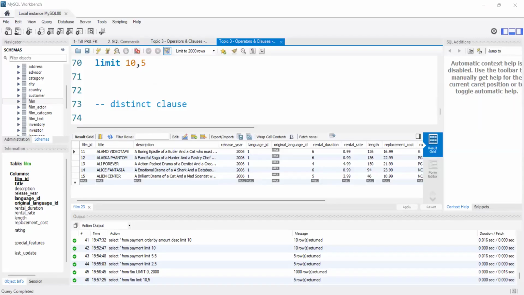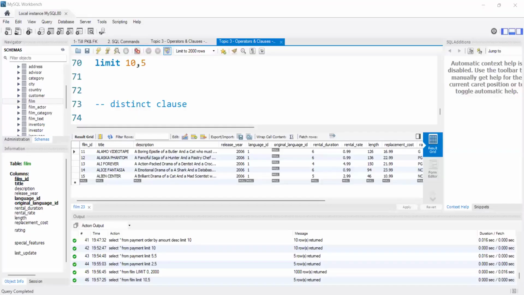Alternative rows, yes, but not with this concept. We will see it in another concept. Like if we want to display every alternative row, like 1, 3, 5, 7, we will cover that concept going forward.